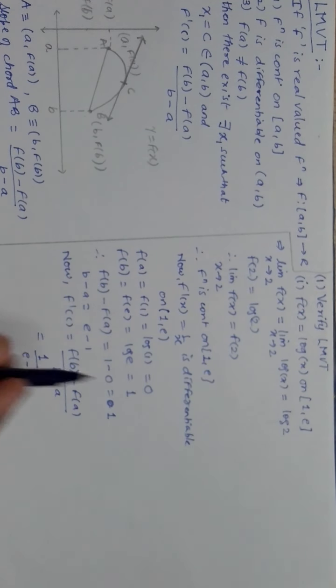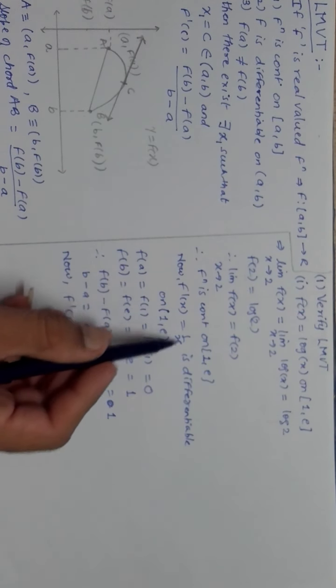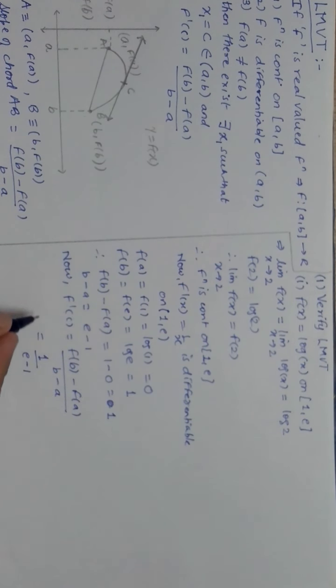Now f dash c which is there, so here f dash x is equal to 1 by x, so f dash c will be obviously your 1 by c. So what I get here on solving, this will come here, so c is equal to your e minus 1, which is the value which is greater than 1 but less than 2, right?